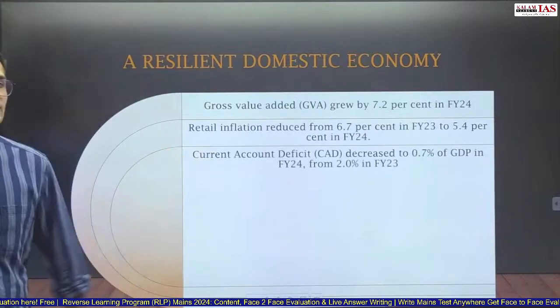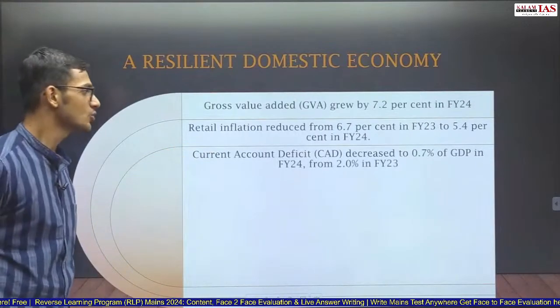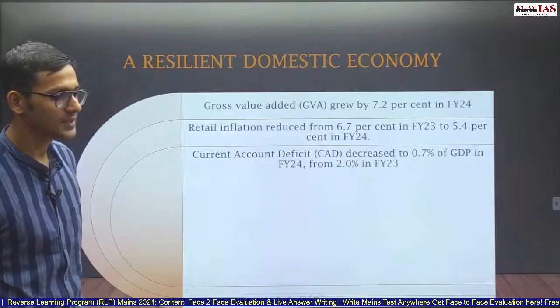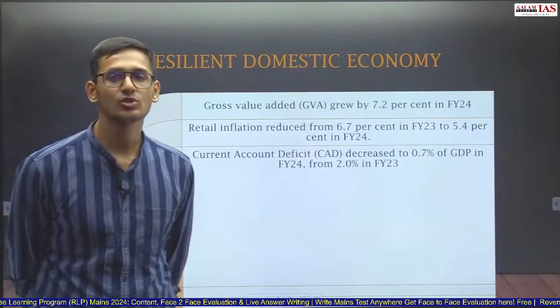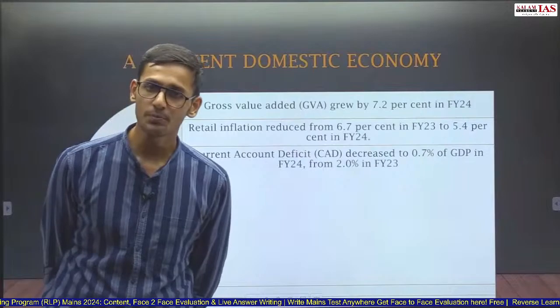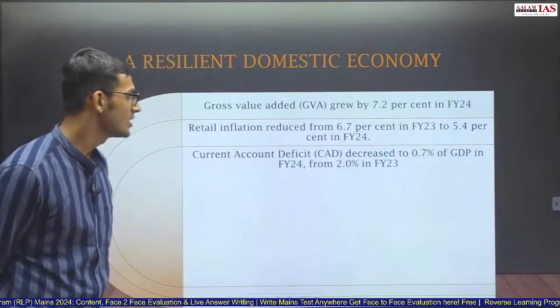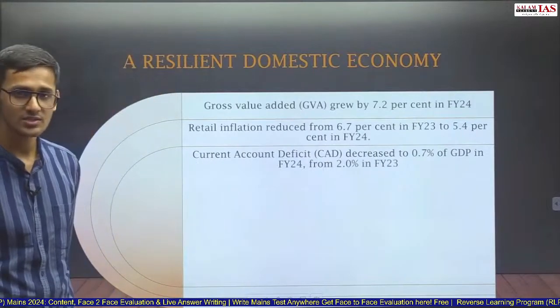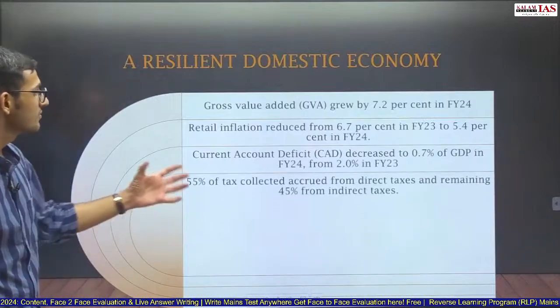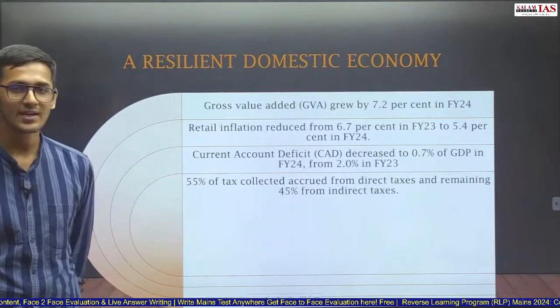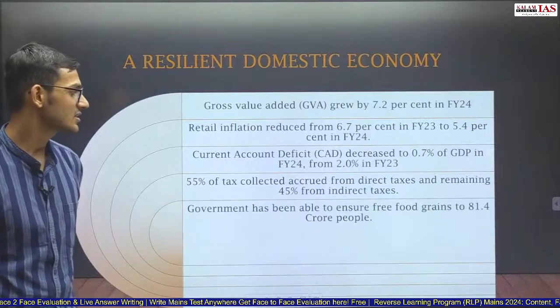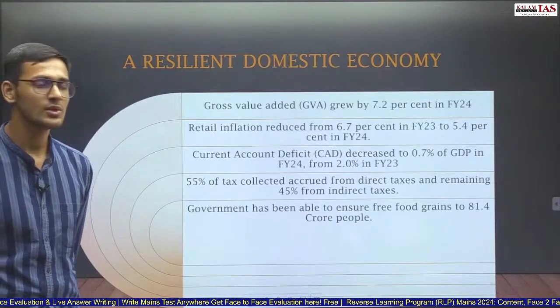Current account deficit has reduced to 0.7%. So current account deficit has always been a pain point for India, which is also now being controlled, from 2% to 0.7%. So this again shows the resurgence or resilience of the Indian economy. 55% of tax accrued from the direct taxes, whereas indirect taxes have been 45%. So this is a good thing.